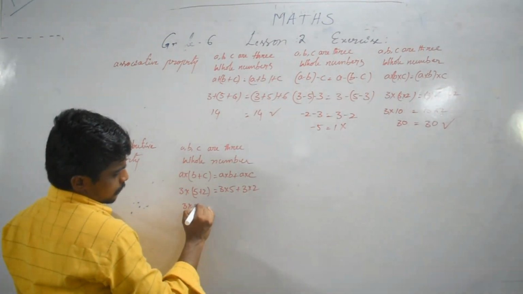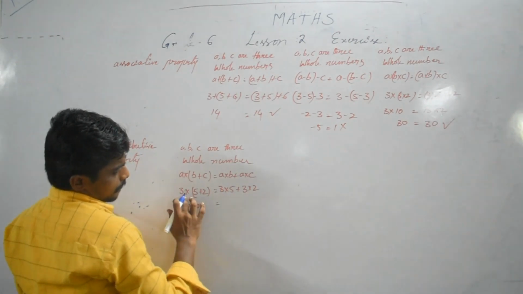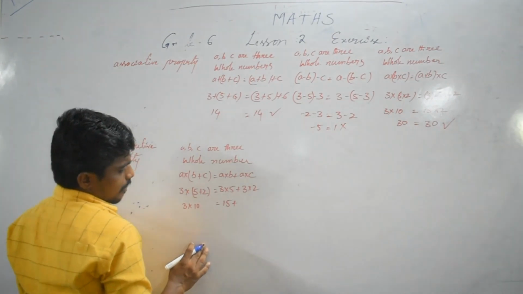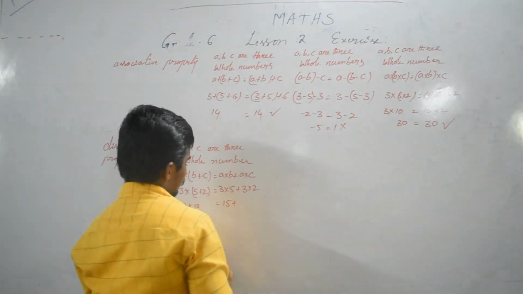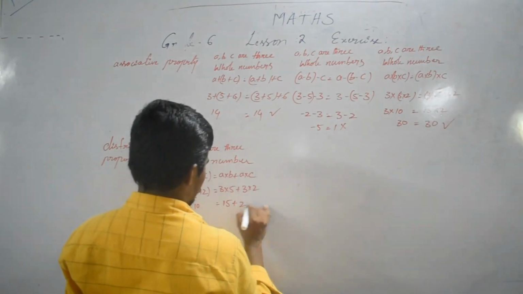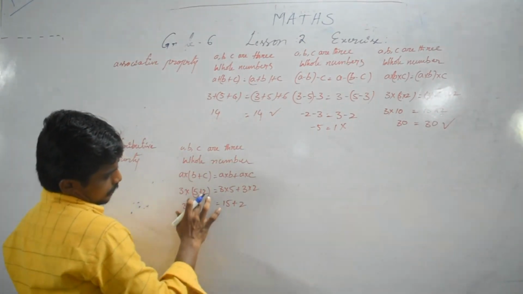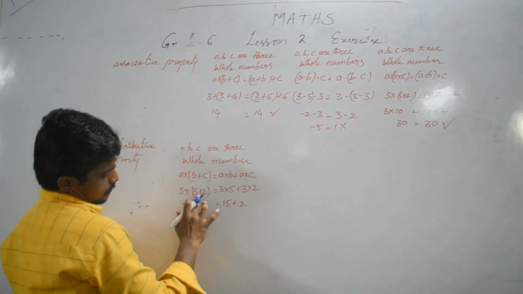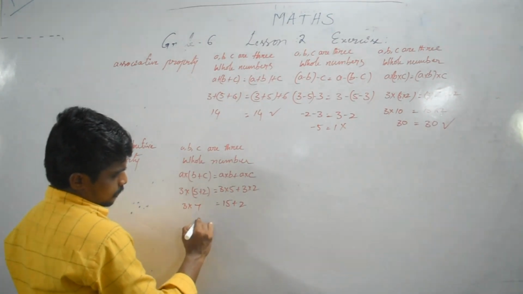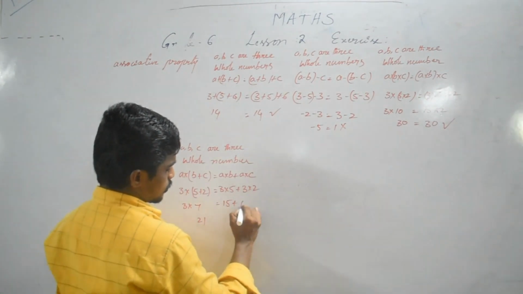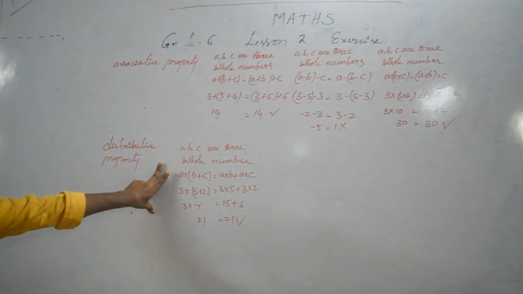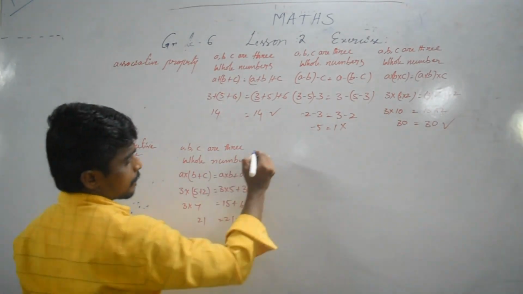So 3 times 7, 3 times 5 plus 3 times 2. 3 sevens are 21, 3 twos are 6. So the distributive property, addition rule is satisfied.